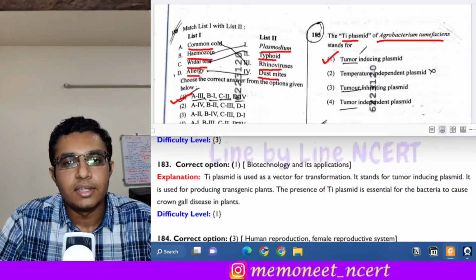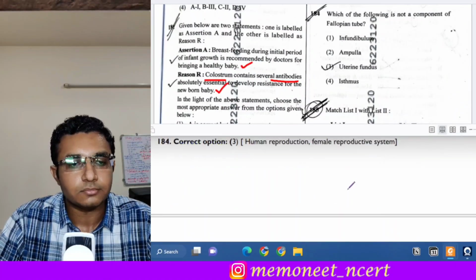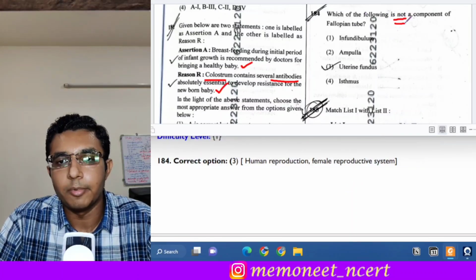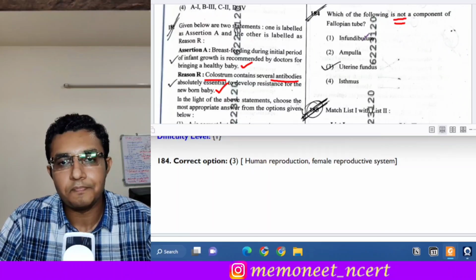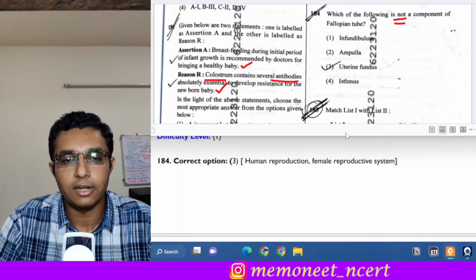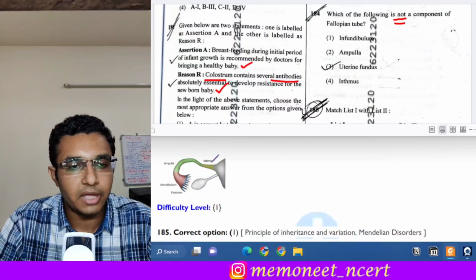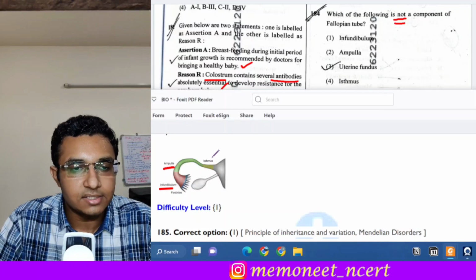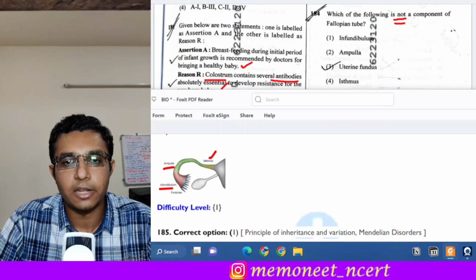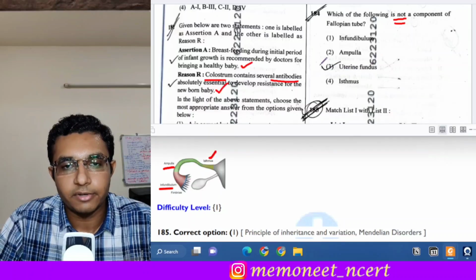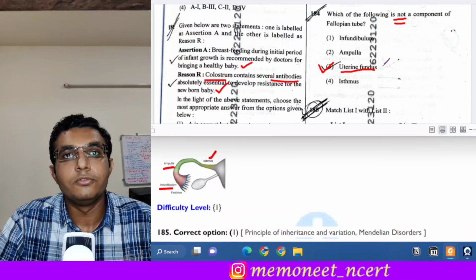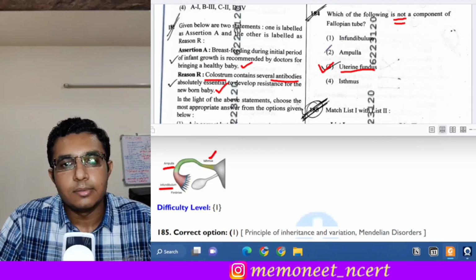Next is question number 184. Which of the following is not a component of the fallopian tube? Remember to read the word not. Now if you have seen the fallopian tube, its components include the infundibulum, ampulla, and the isthmus. Which of them is not a component of the fallopian tube? It is the uterine fundus. The uterine fundus is part of the uterus. So the answer will be option 3.